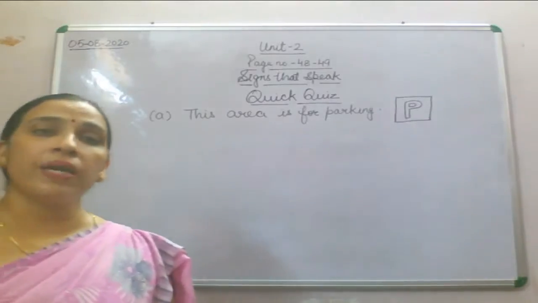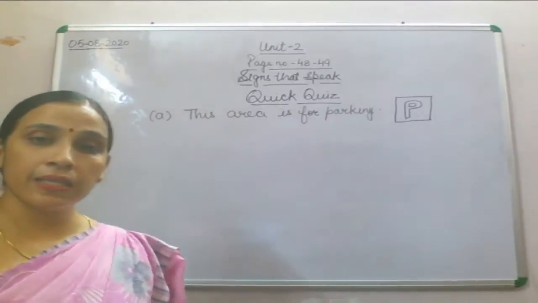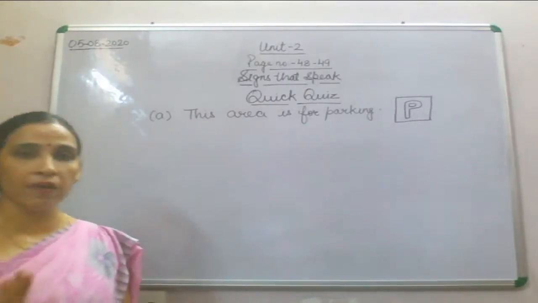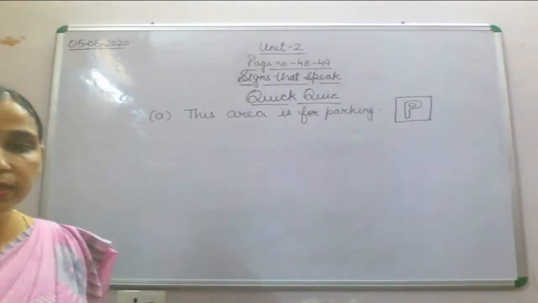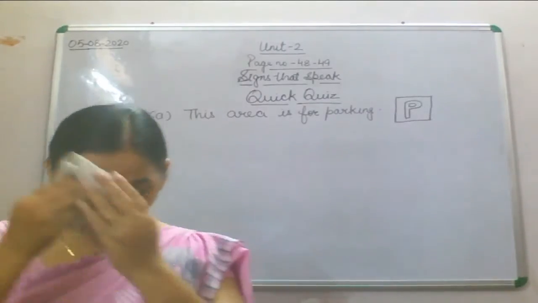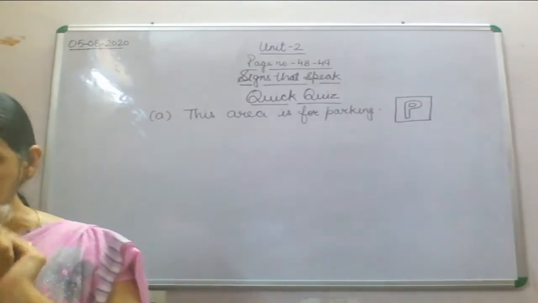Now P can be of white color, P can be of red color. Fine. It's up to you, whatever we have. Now this area is for parking. Fine. Now we'll come to B part. There is a hospital at that place.